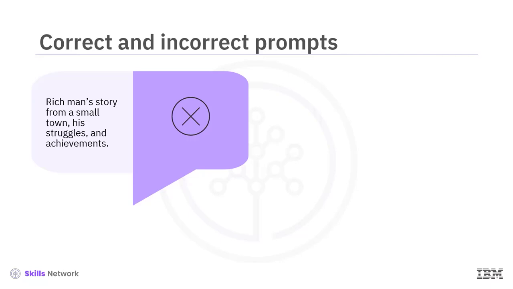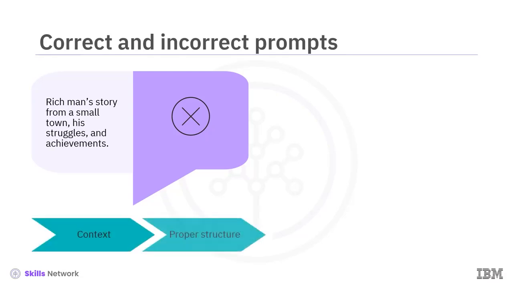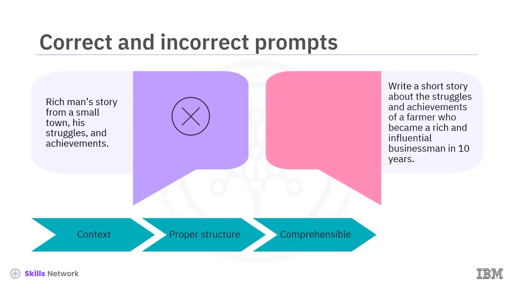To convey your intentions to the model, you can make simple adjustments that can radically improve the result, like your prompt must have context to proper structure and can be comprehensible. So you can rewrite the prompt as, write a short story about the struggles and achievements of a farmer who became a rich and influential businessman in 10 years.